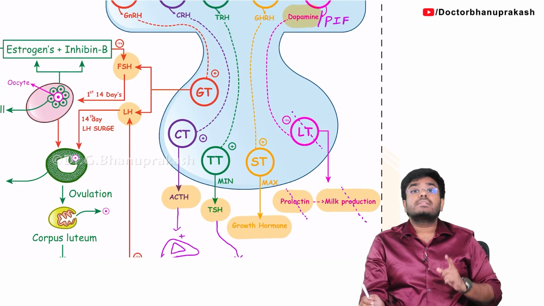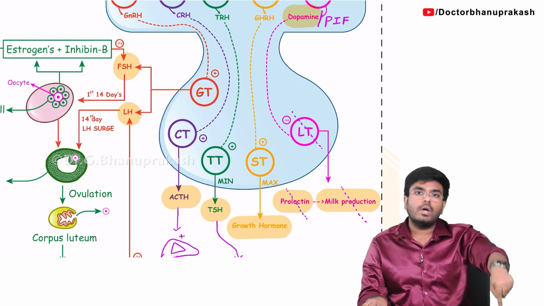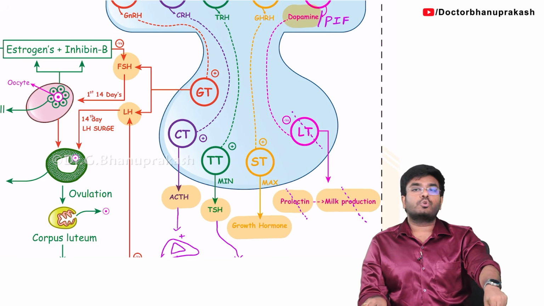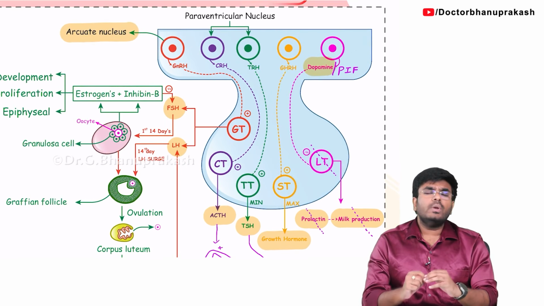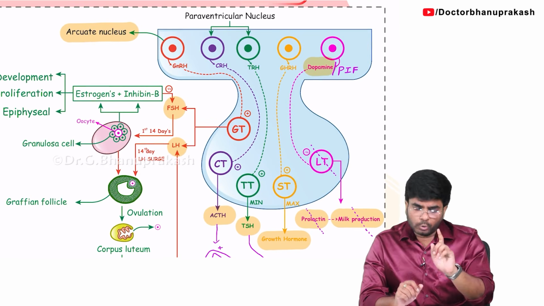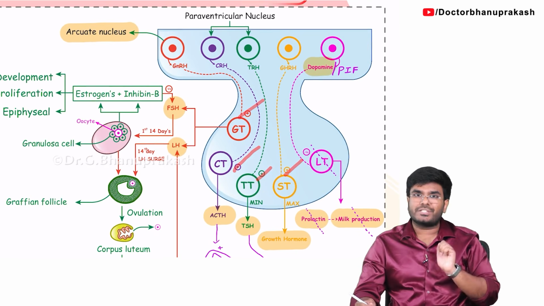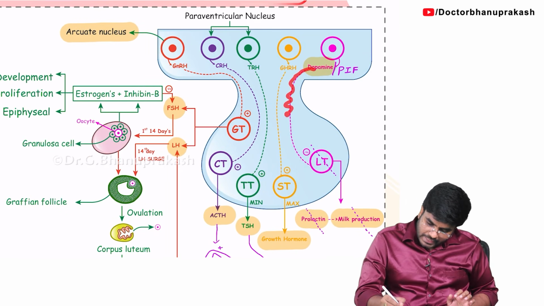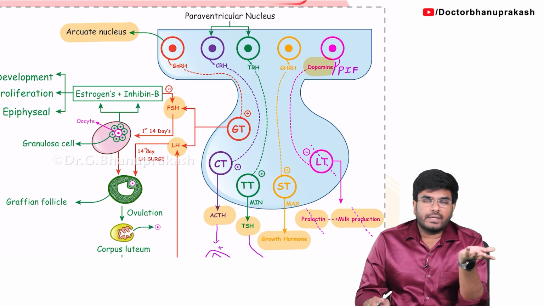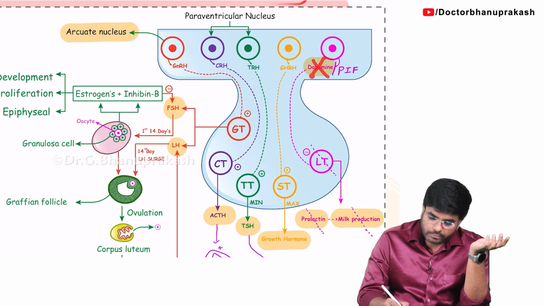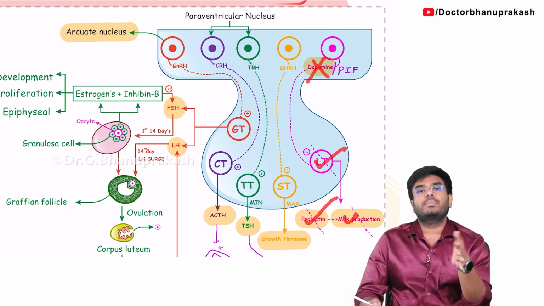So what I am trying to say is, the hypothalamus is showing inhibitory control. Hypothalamus wants to inhibit which hormone? Prolactin, with the help of dopamine. So dopamine is also called prolactin inhibitory factor. Now, not only this, here I want to add one more point. You know, one brake. Here there are 4 accelerators, all acting as stimulation, but there is one brake coming. What is that? Dopamine is trying to stop prolactin. That's the reason why after pregnancy, the dopamine levels will go down. When the dopamine levels go down, lactotropes will start to produce prolactin. Prolactin helps in milk production.